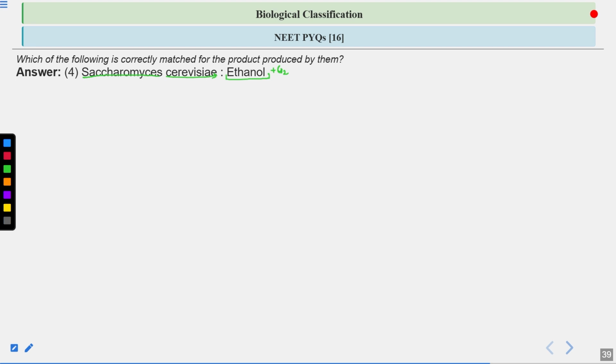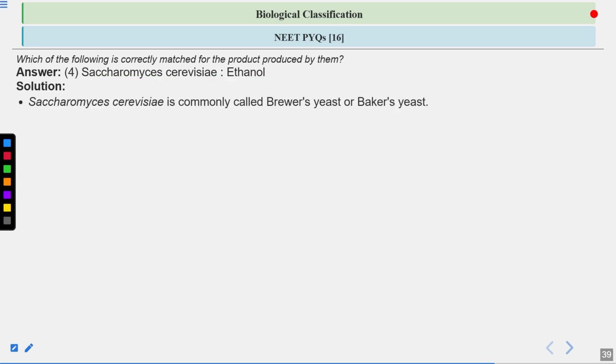That's why yeast is used in making alcoholic beverages like beer. Saccharomyces cerevisiae is commonly called brewer's yeast as well as baker's yeast. Why is it known as baker's yeast? Because it's used in making bread. The rise in the dough is because of the production of carbon dioxide from the yeast.